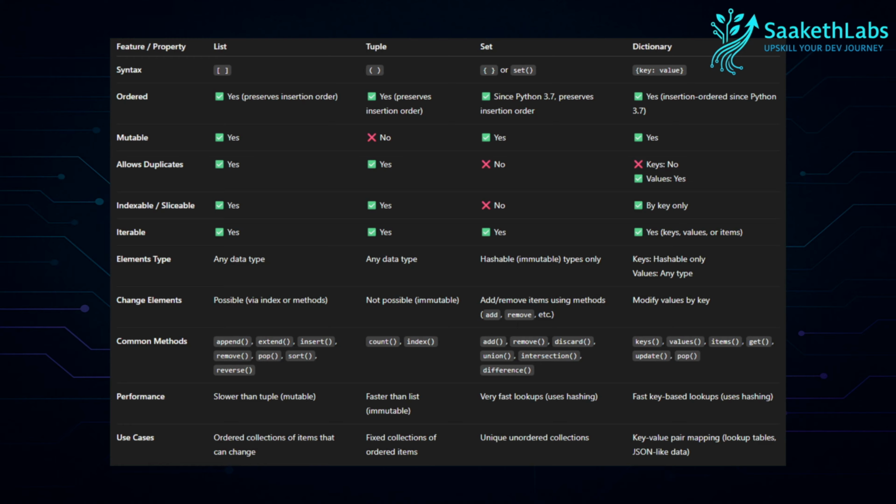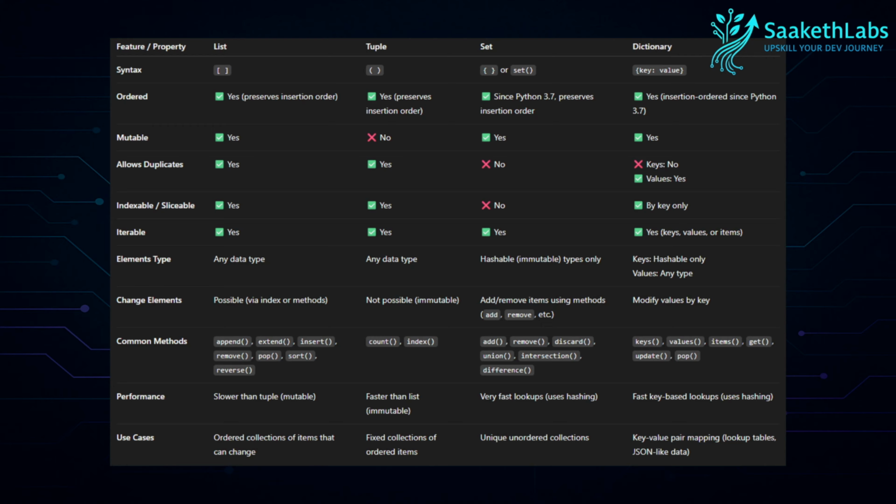When it comes to indexes, we were able to access elements out of lists using an index, so it is indexable. Same goes with the tuple as well. But when it comes to sets, as we didn't have the order preserved, we can say it is not indexable. And when it comes to dictionaries, we access elements using keys. So dictionaries can be indexed using keys.